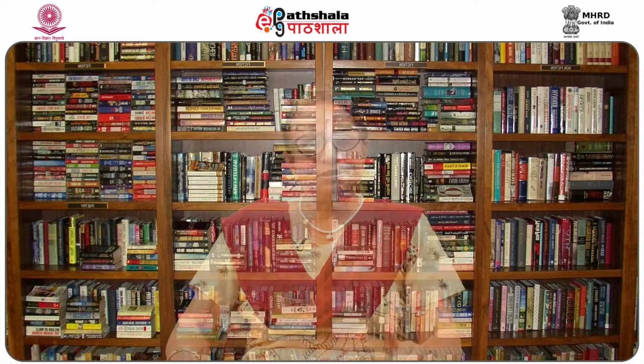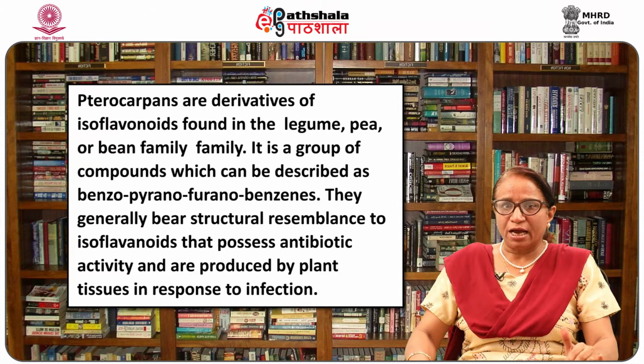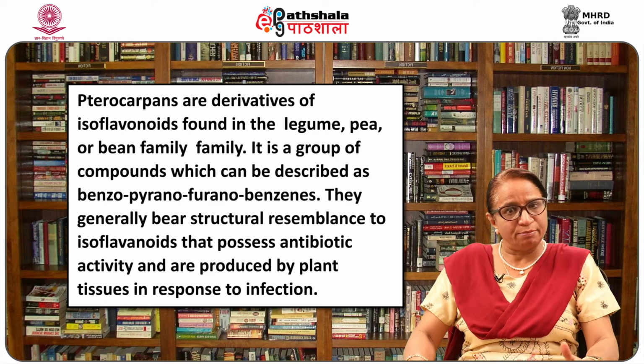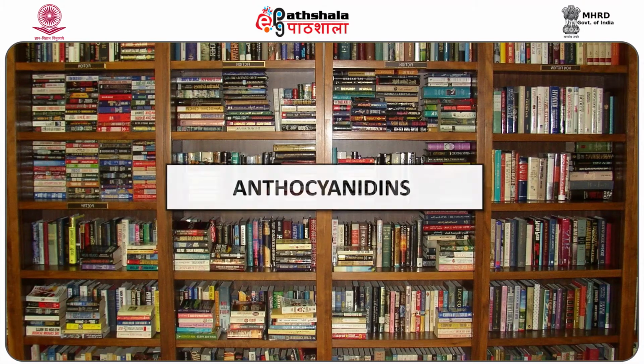Let me discuss pterocarpans. Pterocarpans are derivatives of isoflavonoids found in the legume, seed, or bean family. It is a group of compounds which can be described as benzo-pyrano-furano-benzene. They generally bear structural resemblance to the isoflavonoids, possess antibiotic activity, and are produced by plant tissues in response to infection. Now we come to anthocyanins.